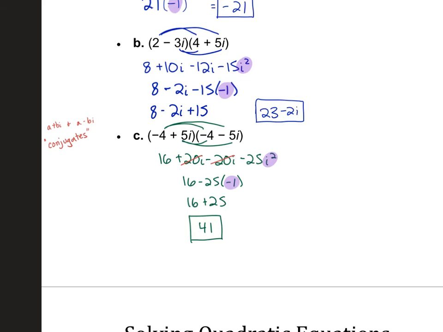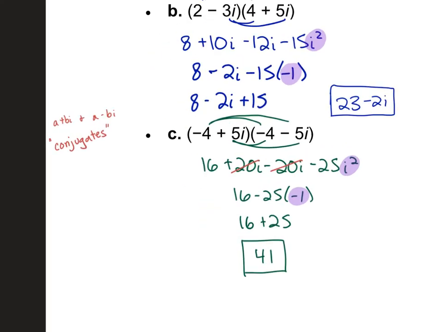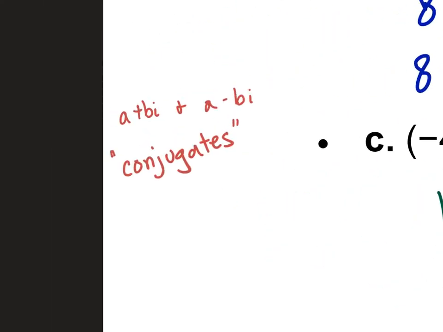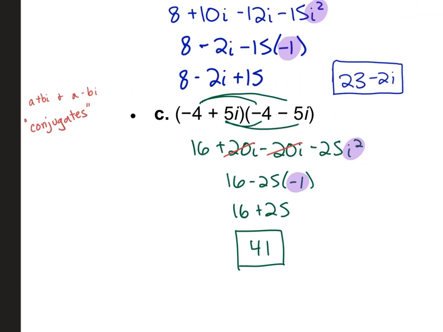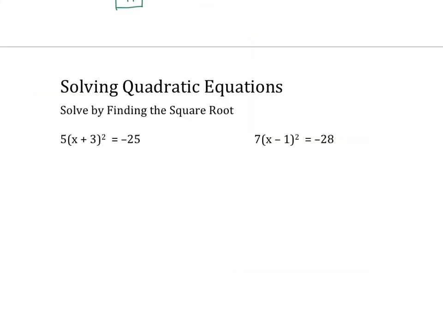That's one of the reasons I'm showing you this, because there are going to be times later on in math where you have to find the conjugate and multiply by it. And so I want you to see why that's strategic, because it gets rid of these pesky i's. It would also get rid of a radical if you had to get rid of roots or radicals. The whole reason we're using this is because sometimes when you're doing the quadratic formula, you end up taking the square root of a negative, and now you have a way of dealing with that.